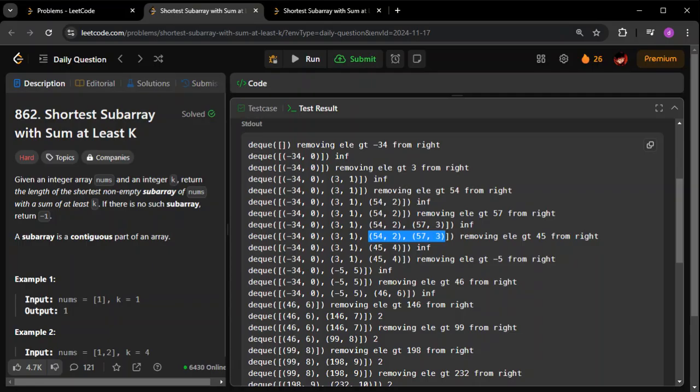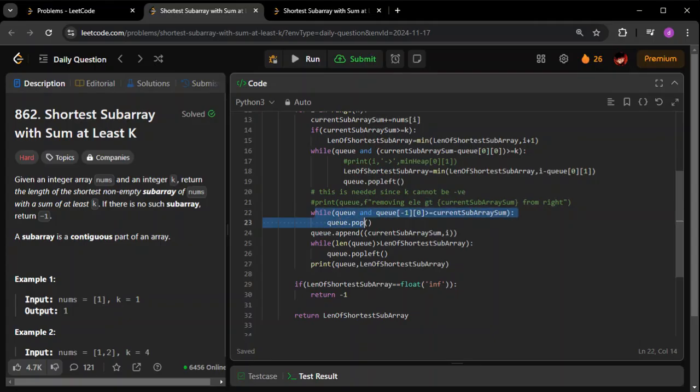First thing, they are far. So if I have 45 which is at index 4, think about the elements towards the right. They are first of all far and at the same time they are bigger. So I will remove all the elements which are greater than 45. These two elements will be removed, then 45 will be inserted. This is one of the optimizations that we are doing here. So once I am checking the last element of my queue, if its sum is greater than the current sum that I'm going to insert, I will pop them out. Then I will insert the current sum and the i.